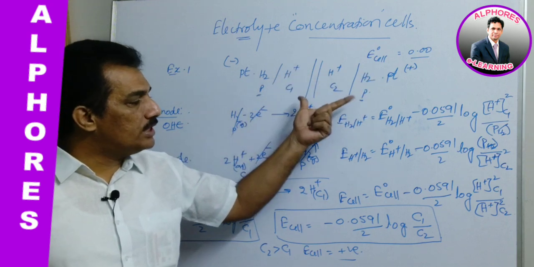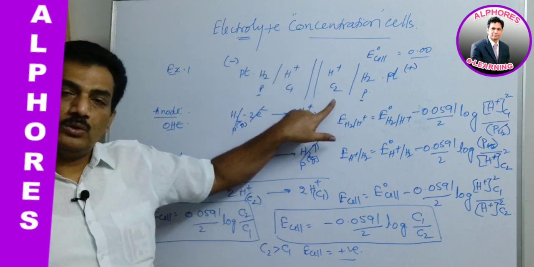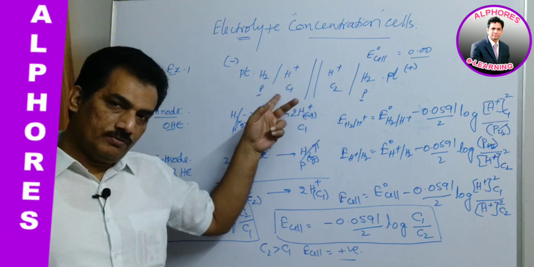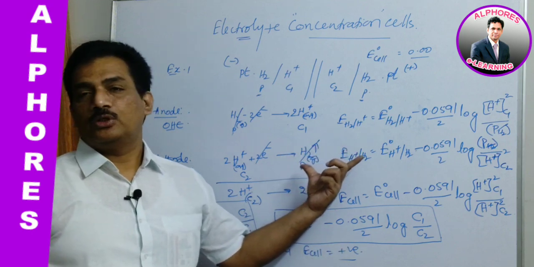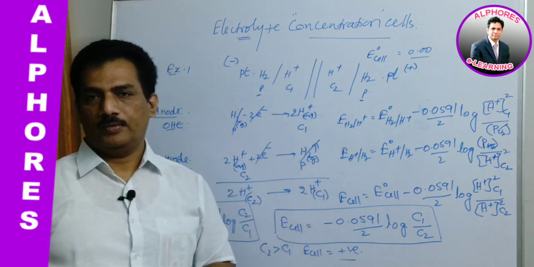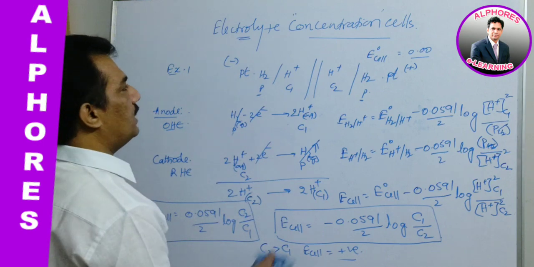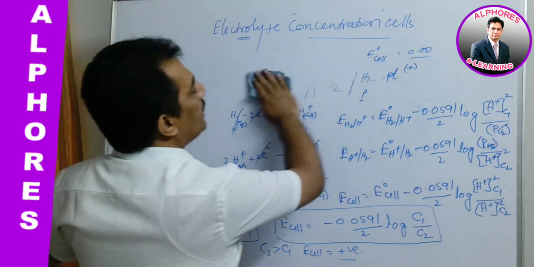Here, deriving the equation, we get that when the cathode electrolyte concentration is more than the anode electrolyte concentration, then E cell is positive, and the reaction is supposed to happen spontaneously.